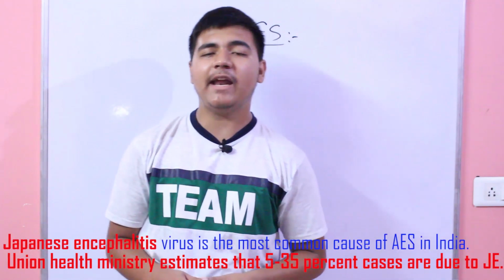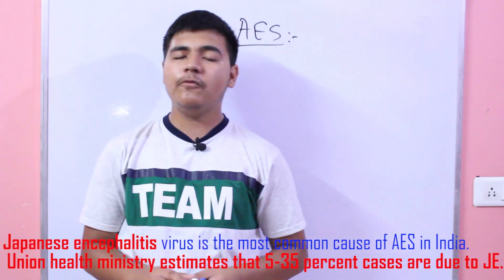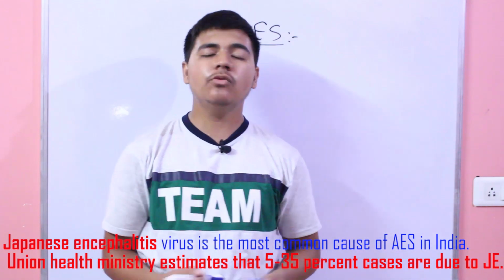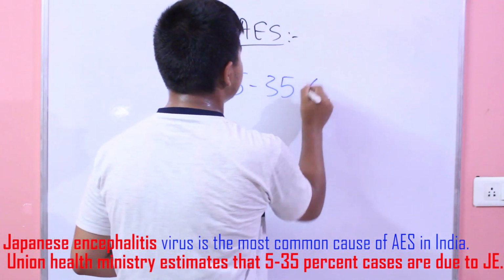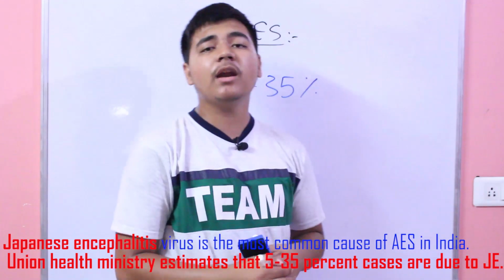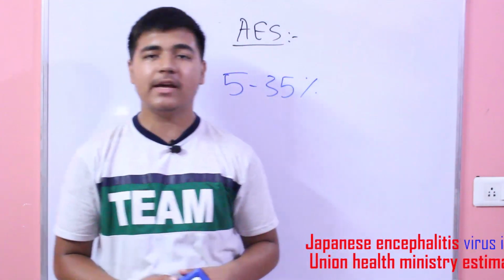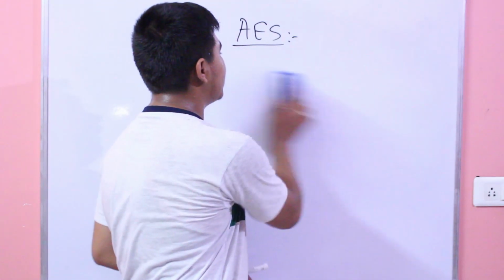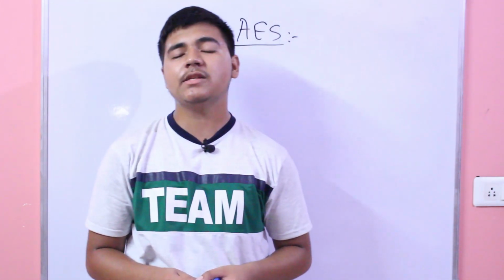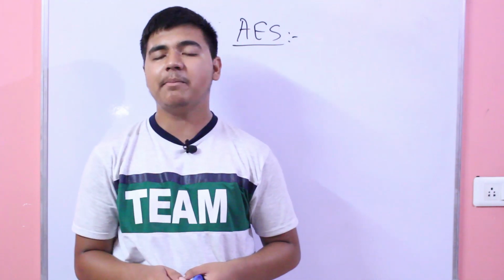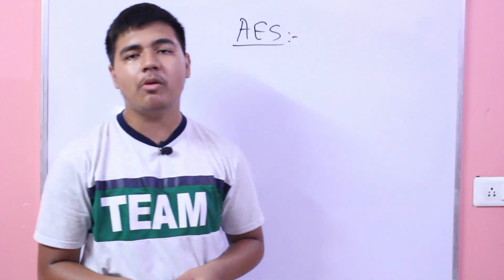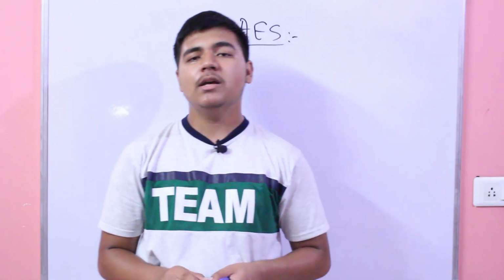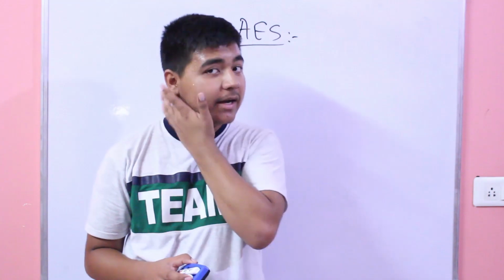Japanese encephalitis is a common cause of the AES syndrome. The Union Health Ministry estimates that 5 to 35% of AES cases diagnosed are because of the Japanese encephalitis virus. However, the syndrome can also be caused by dengue, mumps, measles, scrub typhus, or a variety of other agents like bacteria, fungi, and viruses. However, in most cases, the causes remain clinically unidentified.